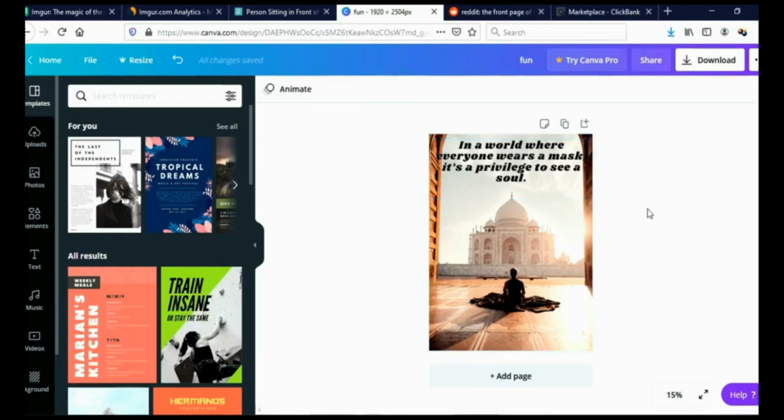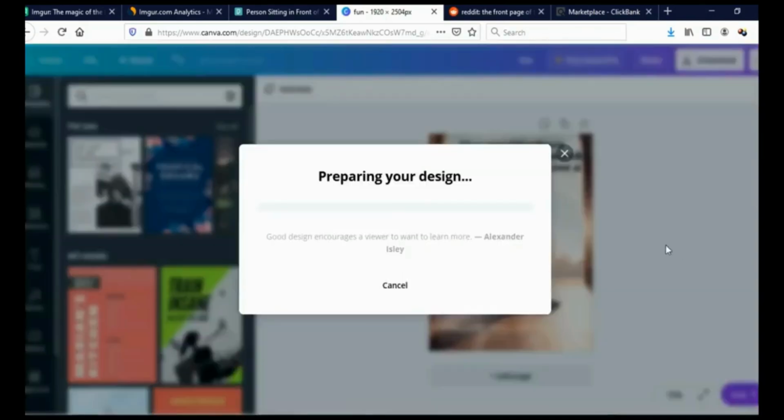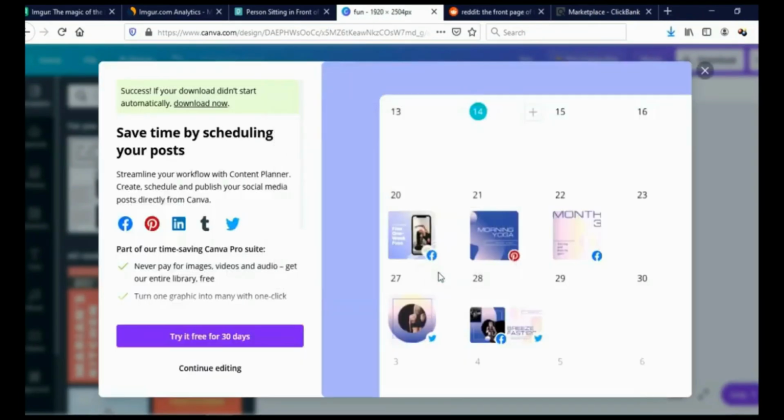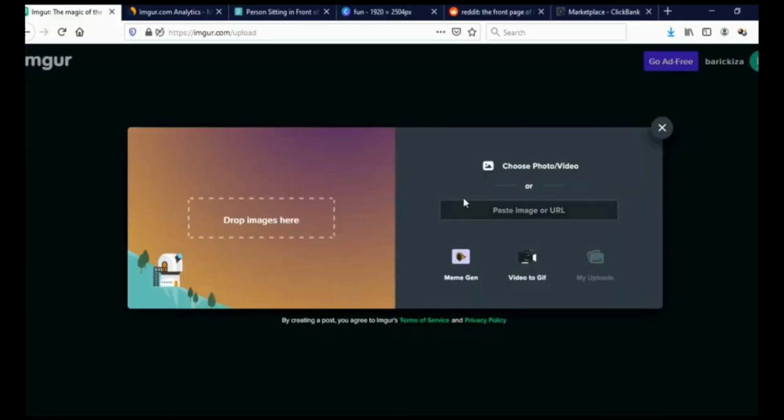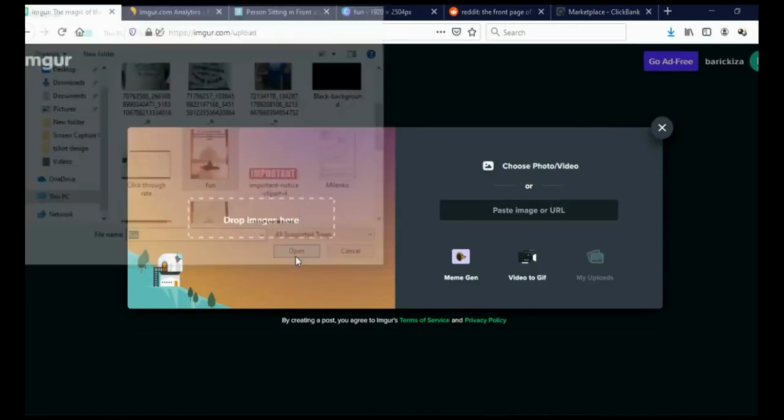So to download this photo, I'll just click here on download. I will stick with PNG. Again, click on download. Give it a second. Click OK. And I saved this photo. So now we need to go back on Imgur and we need to upload this photo. So I will just choose the photo on the video. Let me just find it. This is it. Click open.